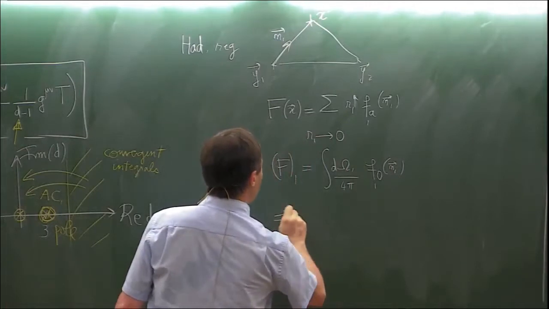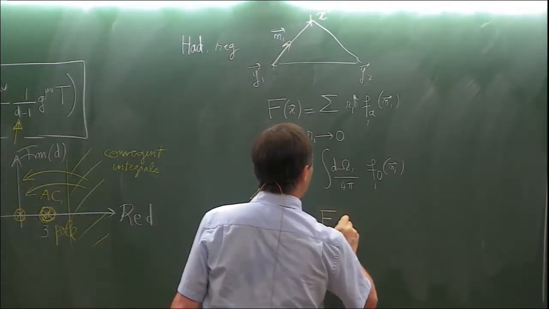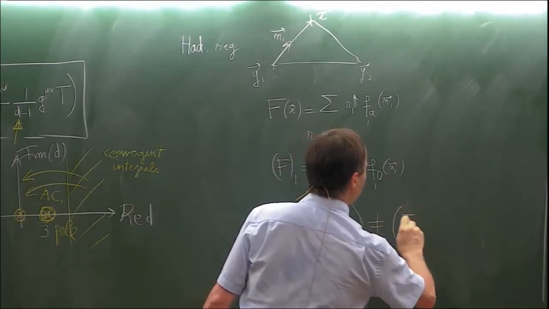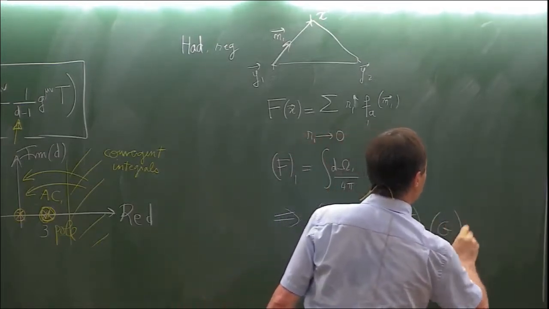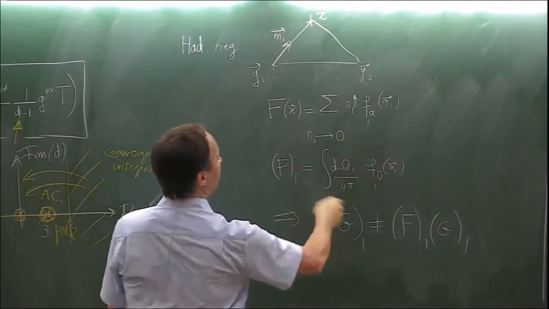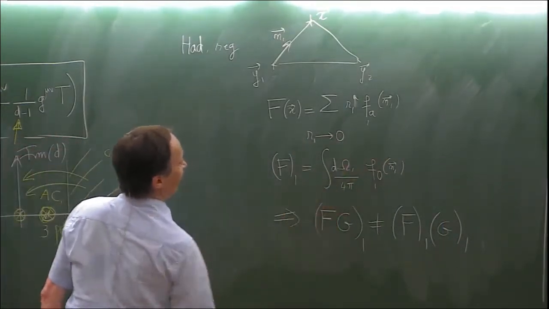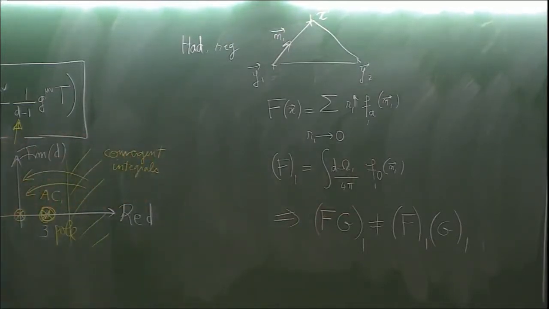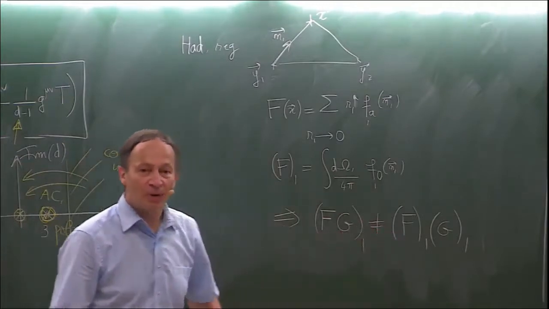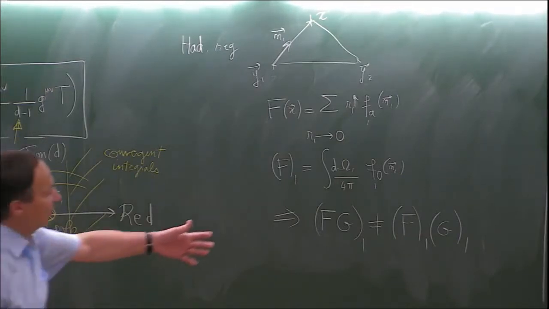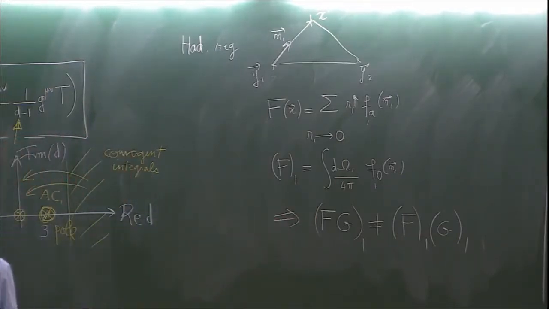And in general, the finite part of the product fg at 1 is different from the product of the finite parts F1 G1 because of this nasty surface average over the angles. So you lose, because of that, at some point, actually it occurs at 3PN order, the gauge invariance of your theory.